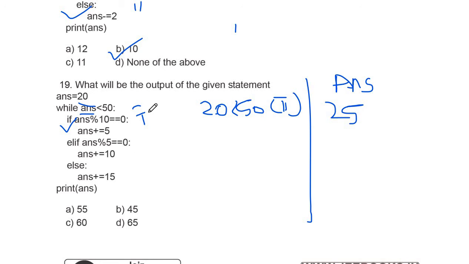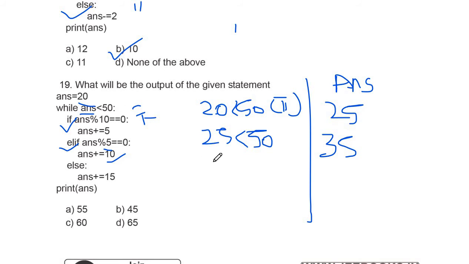Now the loop will go again and check that 25 is less than 50, the condition is true, so it will come here and check 25 modulus 10, the condition is false, so it will go into the elif and check that modulus 5 is true, so it will add 10 here. So 25 plus 10 will be 35. So here ans will be 35.